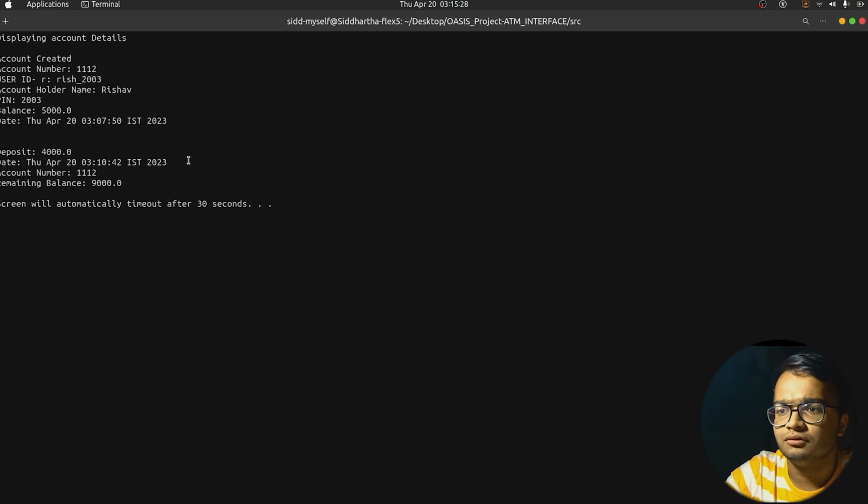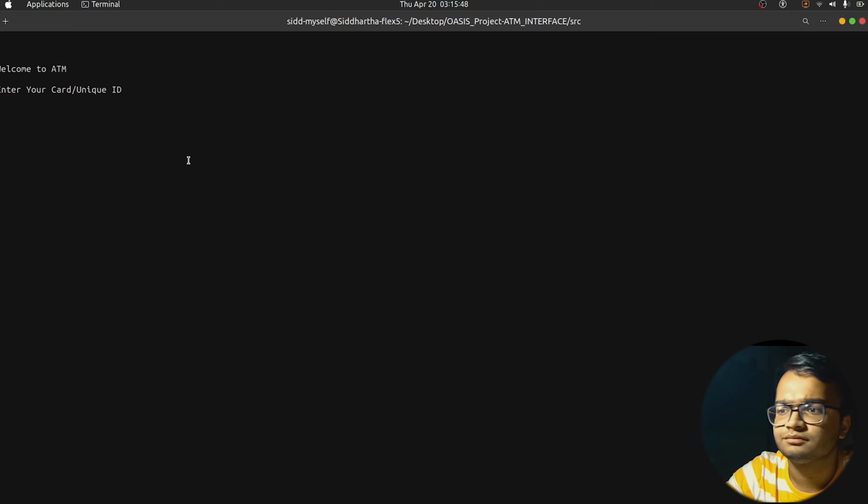So nothing special is happening, it is just reading the text stored in the file and displaying it on the terminal. So we will again wait for 30 seconds and let's see the transaction details for Sayan, Dipankar and Pinon. So let's go. Let's wait for a couple of seconds now.